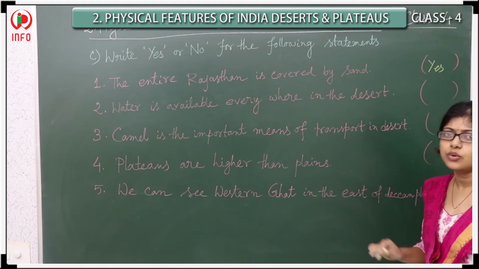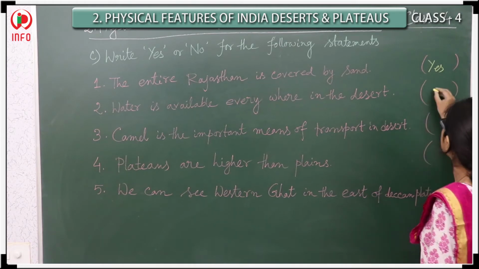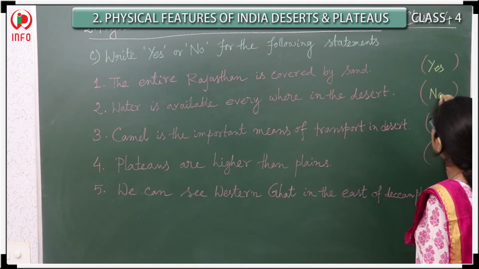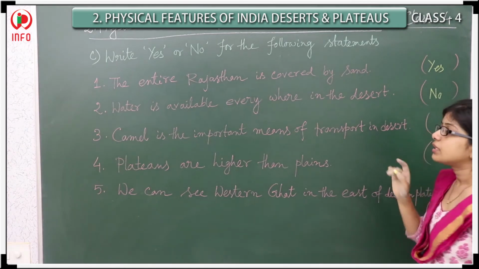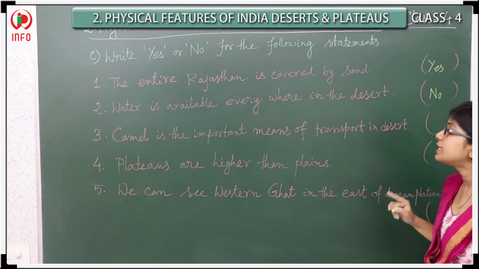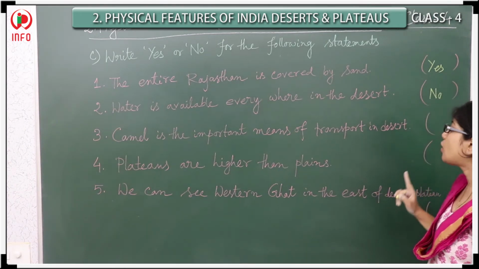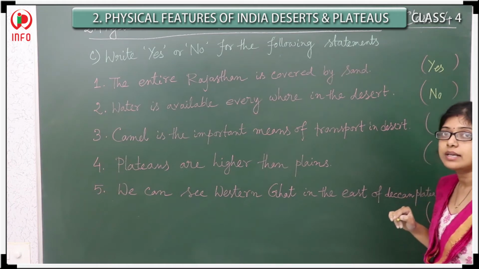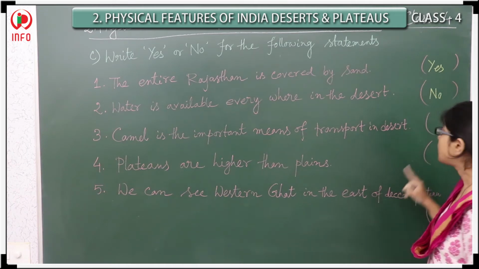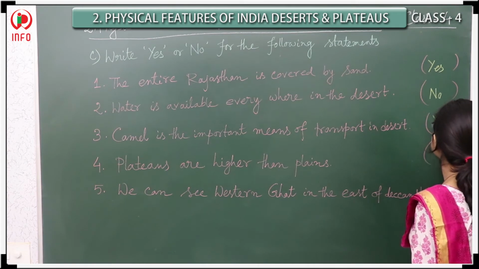Is it correct? No, that one is not correct. So, you have to write here no. Next one, the third one, camel is the important means of transport in desert. Yes, that one is correct. So, you have to write here yes.